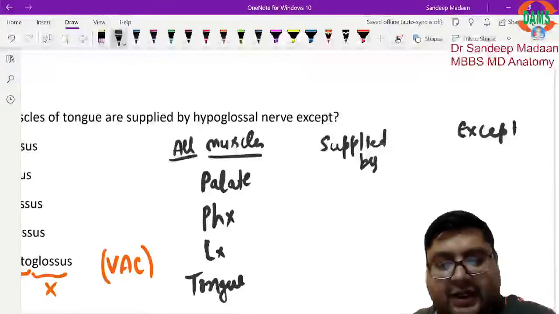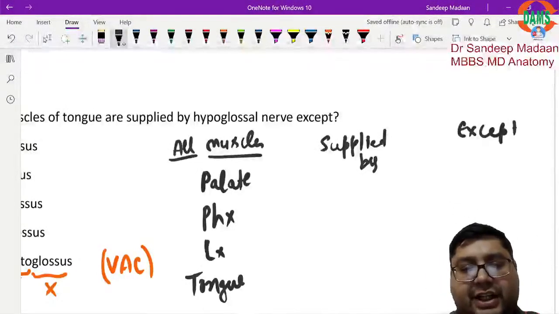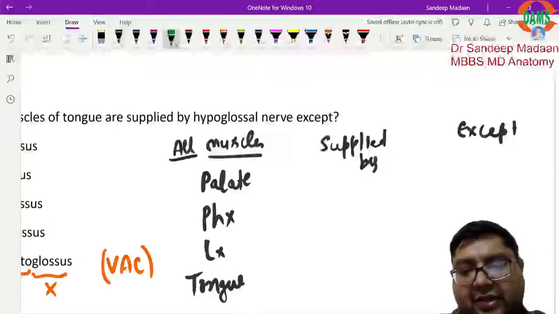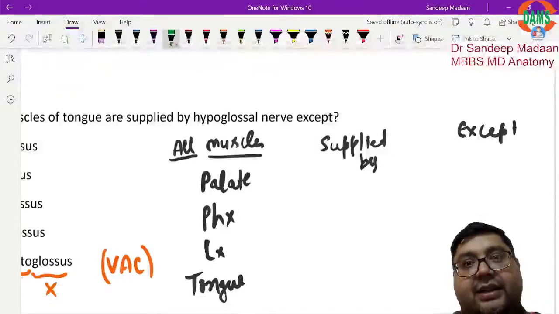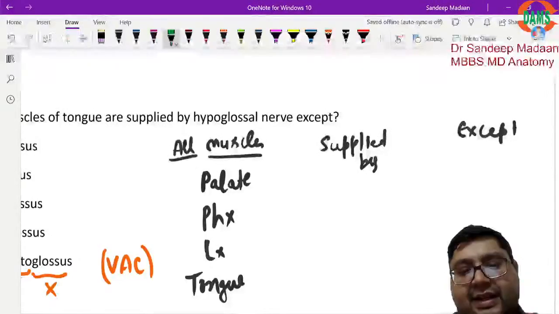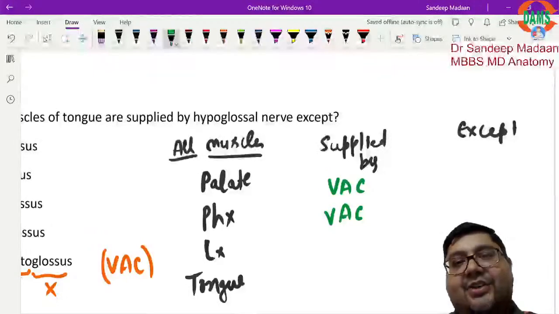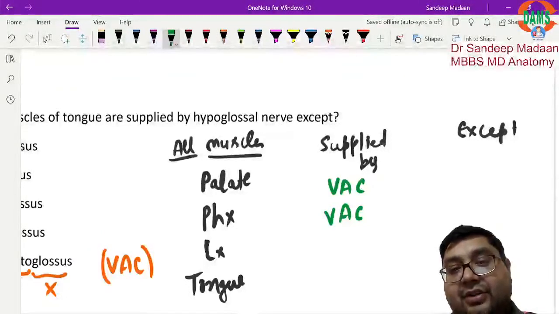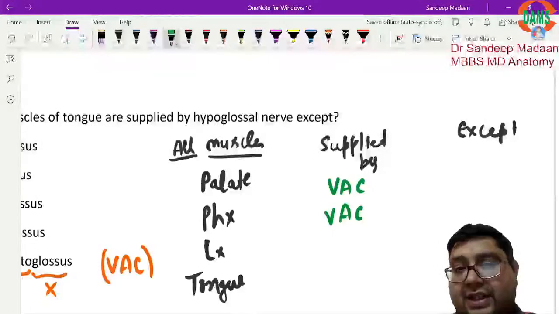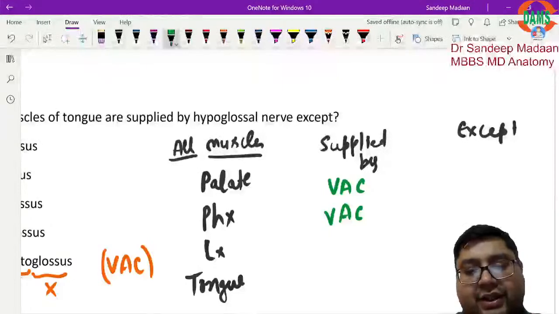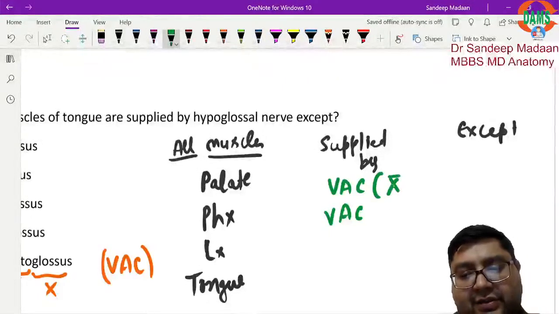Now if you can revise this part with me, tell me in the chat box, write in the comment section, what do you think the nerve supply of the muscles of palate and the nerve supply for the muscles of pharynx is? Both of them are supplied by VAC. What is VAC? Vago accessory complex. But vago accessory complex has two components, that is vagus and cranial accessory, right? But if at all you have to choose one, you will go with the vagus nerve.